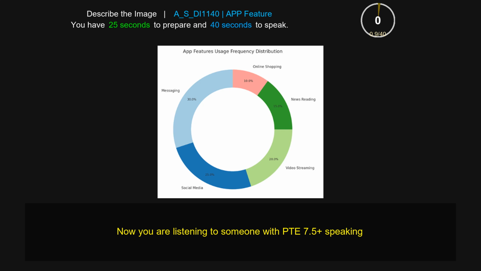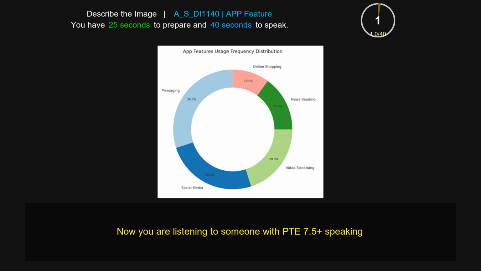This pie graph gives information about feature use frequency distribution. There are many elements in this pie graph. From this pie graph, I can say that the highest value is 30%, which is indicated by messaging. If we talk about the second highest value, it is 25%, which is indicated by social media. If we talk about the lowest value, it is online shopping and news reading. In conclusion, this pie graph is very informative and knowledgeable.